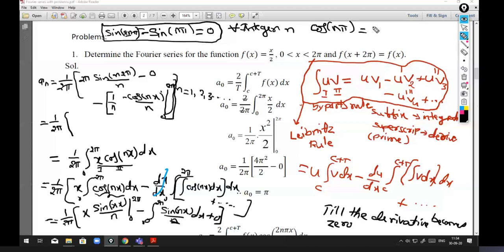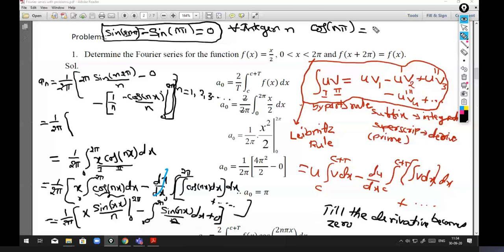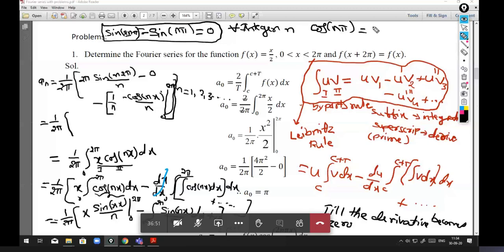So when n is odd, minus 1. And when n is even we have plus 1. Or we can simply write this as minus 1 power n. It is minus 1 power n usually.